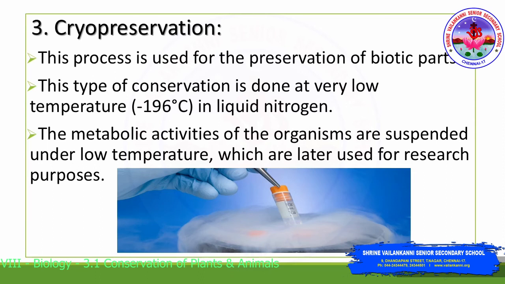So the temperature used here is usually minus 196 degrees Celsius, which is very much below the freezing point of the parts. The metabolic activities of the organism are suspended under such low conditions, and the material can be later used for research purposes.